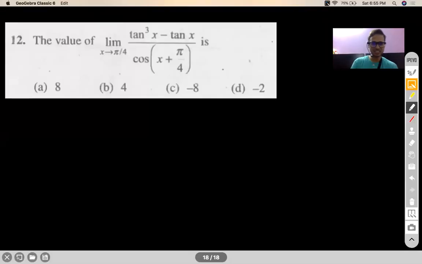Okay, let's start with this question. Tan cube x minus tan x by cos of x plus pi by 4, x is tending to pi by 4. Now here you would realize again it's a 0 by 0 form. The numerator becomes 1 minus 1, denominator becomes cos pi by 2. Okay, let's evaluate this. I'll put the poll on.